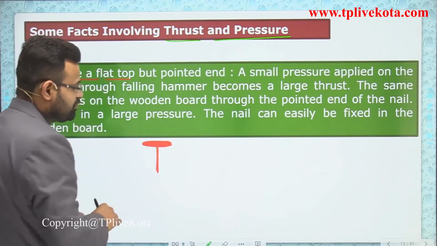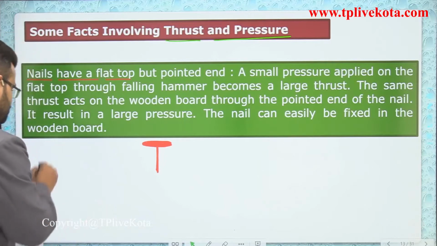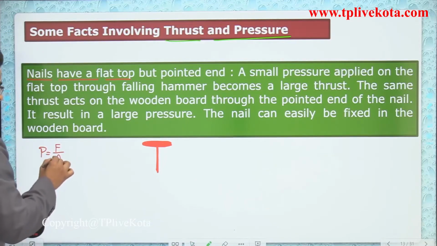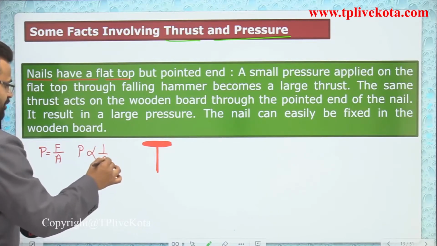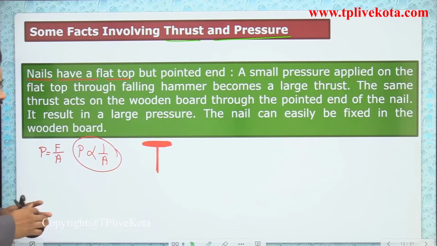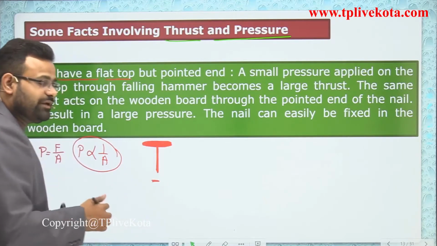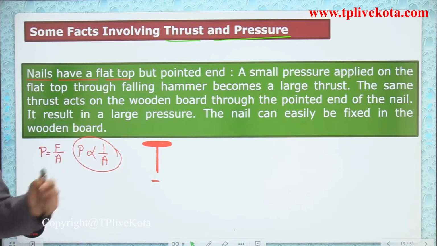Okay, so why are we using a pointed end? Most of the students know this relation: pressure is inversely proportional to the area of the body. If we increase the area, like a blunt nail, we require a higher amount of force to fix it on a wall.